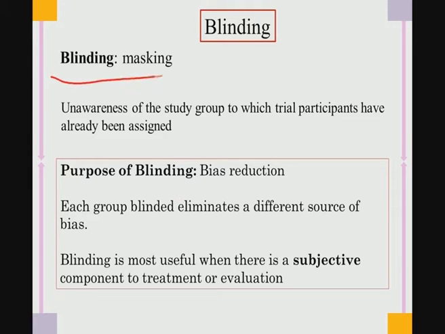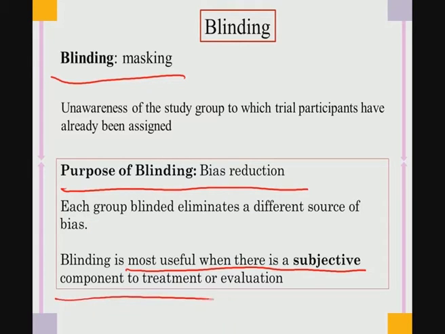Blinding means it is essentially masking: unawareness of the study group to which trial participants have been assigned. So the purpose of blinding is again bias reduction. Each group blinded eliminates a different source of bias, and blinding is most powerful when there is a subjective component of treatment or evaluation.